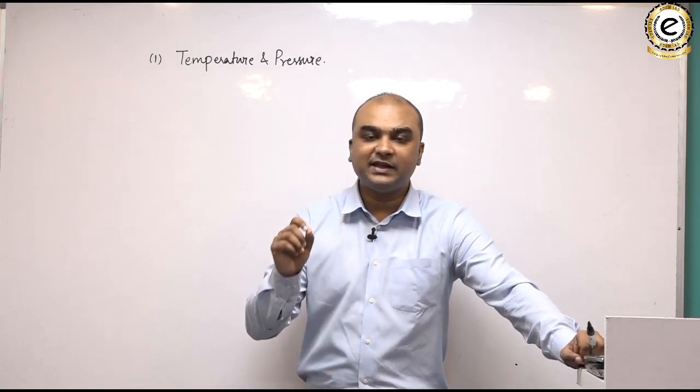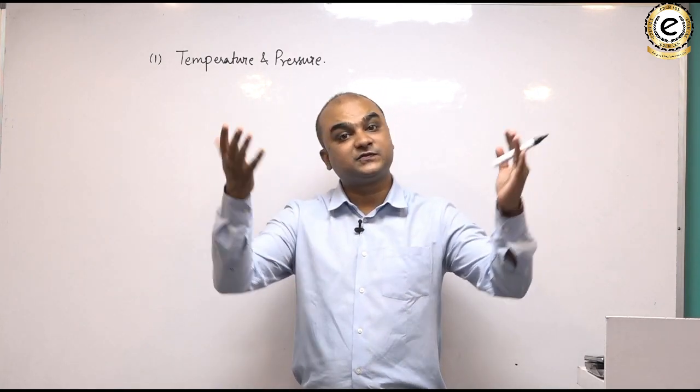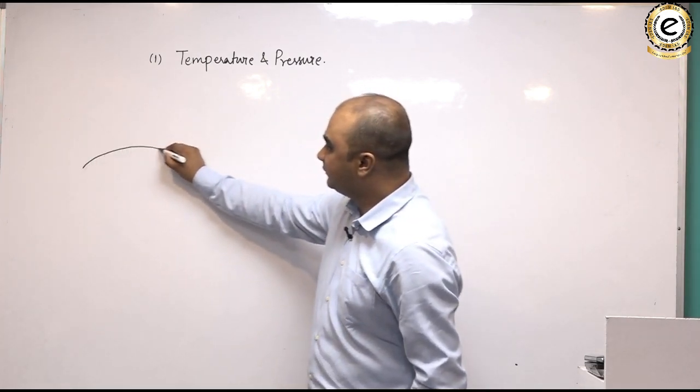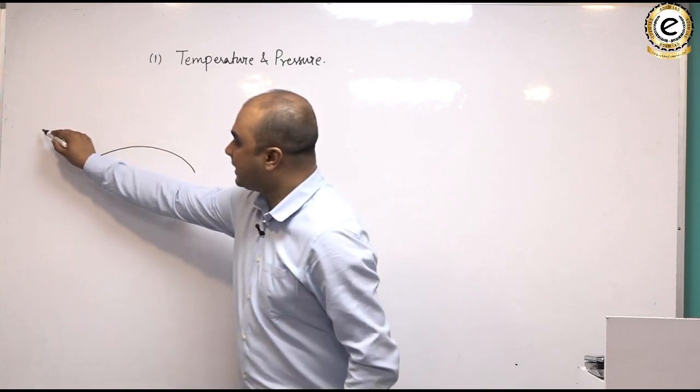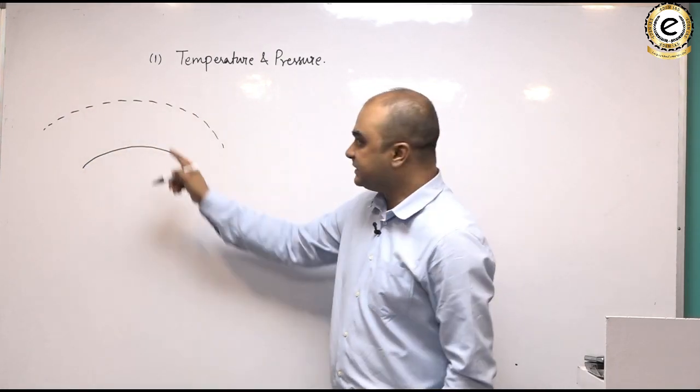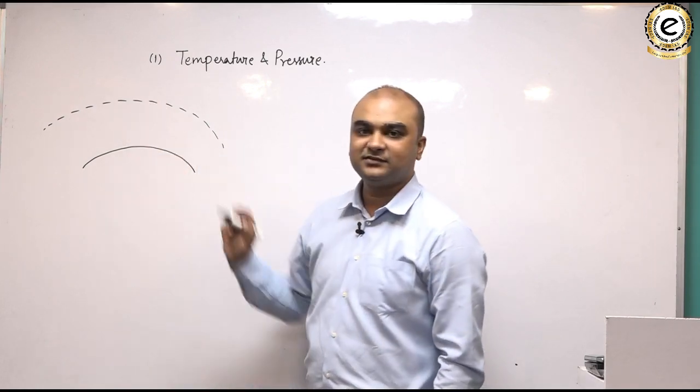Now, this overlying object can be atmosphere itself, because you know that the Earth is surrounded by a blanket of gases, which is nothing but the atmosphere.